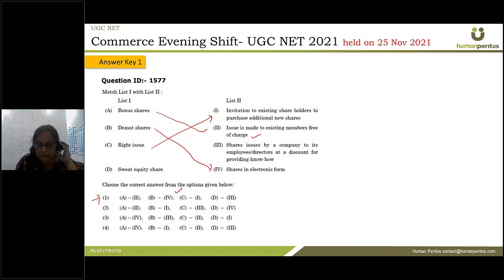Sweat equity is whenever shares are issued by the company at a discount to those people who give something to the company in the form of know-how, technology, etc. So that is sweat equity, right? So the correct option is A to this question.